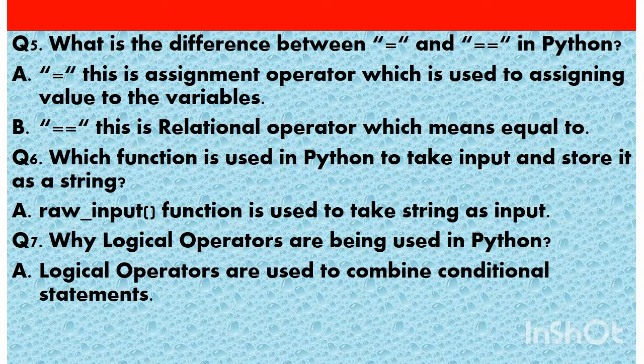Logical operators are used to combine conditional statements. The statements which we give, like if A equals B, A greater than B, and A less than C, this kind of statements we give. So they are called conditional statements, which have some conditions, and if the condition is true, the statement is executed. So logical operators are used to combine these kinds of statements.